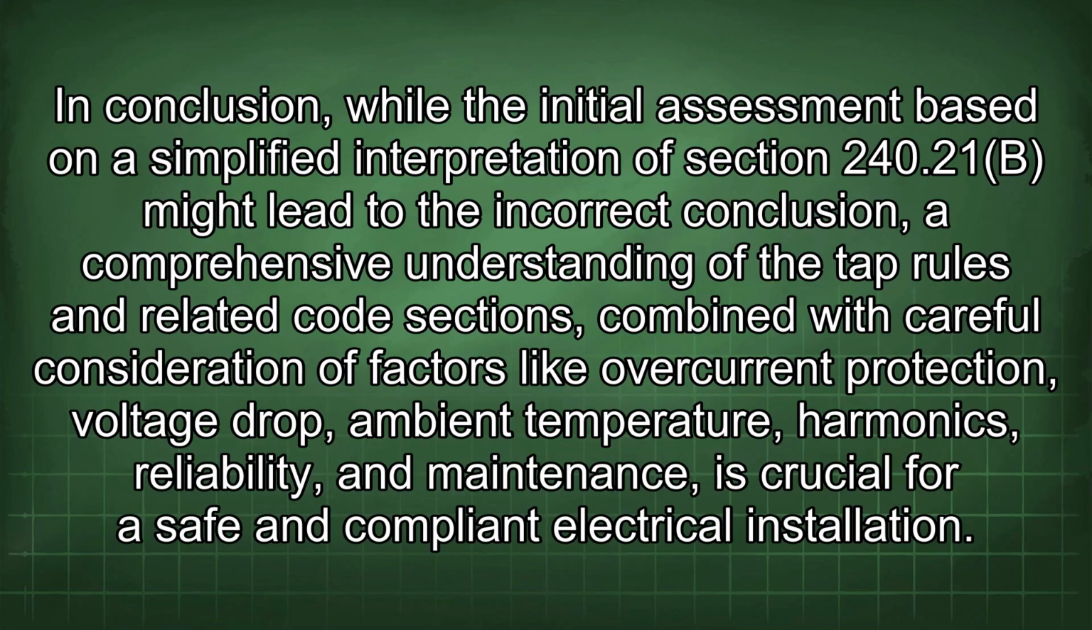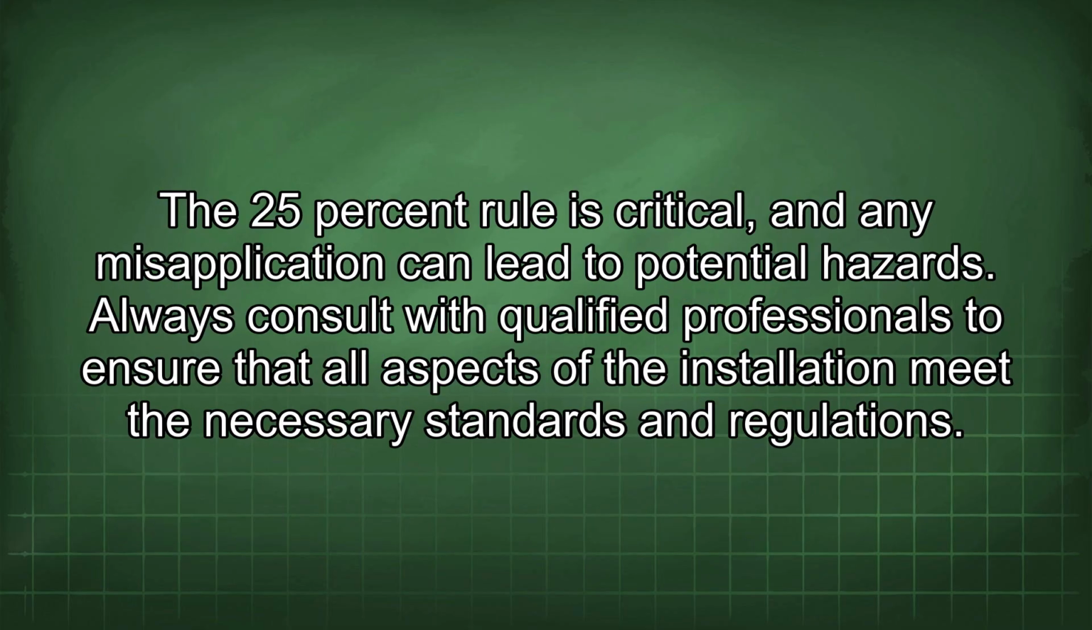In conclusion, while the initial assessment based on a simplified interpretation of Section 240.21(B) might lead to the incorrect conclusion, a comprehensive understanding of the tap rules and related code sections, combined with careful consideration of factors like overcurrent protection, voltage drop, ambient temperature, harmonics, reliability, and maintenance, is crucial for a safe and compliant electrical installation. The 25% rule is critical, and any misapplication can lead to potential hazards. Always consult with qualified professionals to ensure that all aspects of the installation meet the necessary standards and regulations.